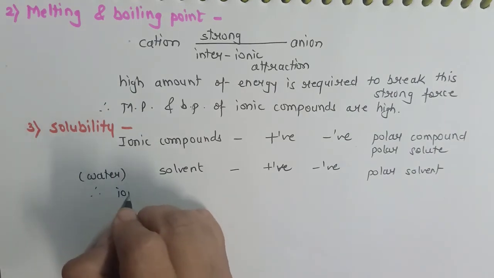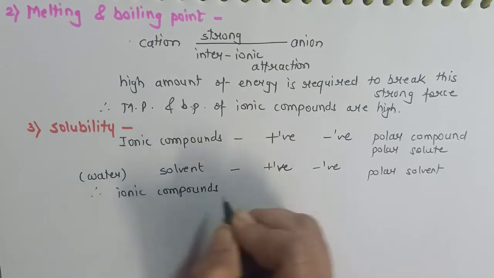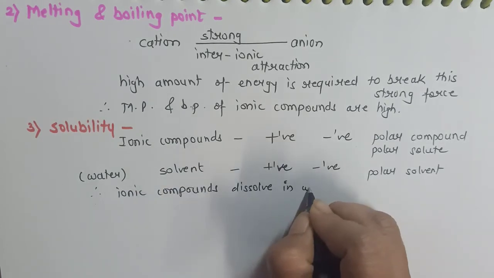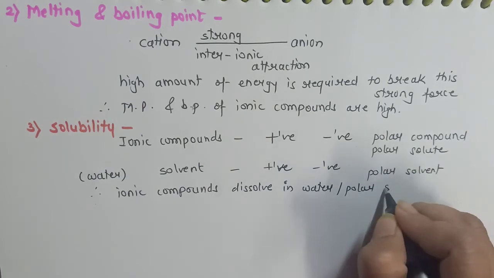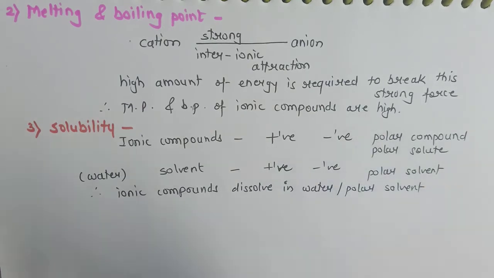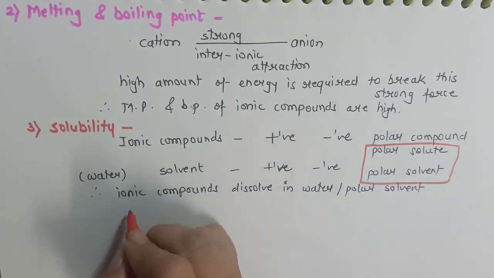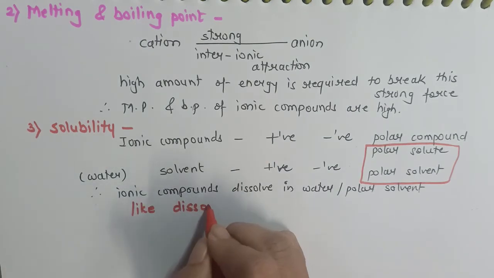Therefore, I will say ionic compounds dissolve in water or any other solvent which is a polar solvent. Now this phenomenon where a polar solute dissolves in a polar solvent itself, we call it like dissolves like.